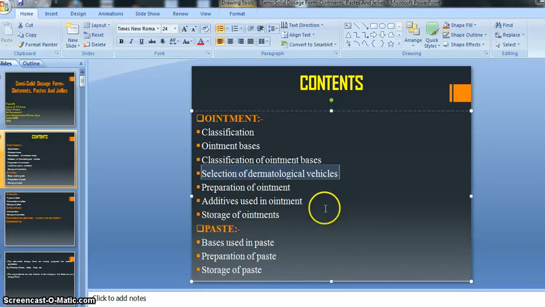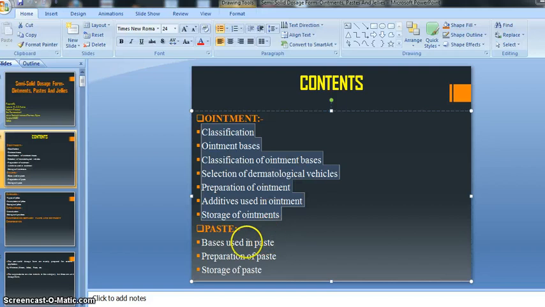Then storage of our ointment. So there is storage, how we can store our preparation, whether at an increased temperature, a lowered temperature, or a cool temperature, right? All kinds of environment, what environment is suitable for storage of our ointment. These all things we will discuss in the storage topic, right? So this kind of topics we will cover in our ointment topic, right?